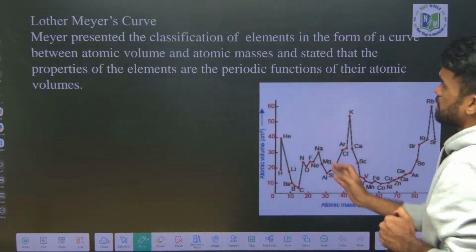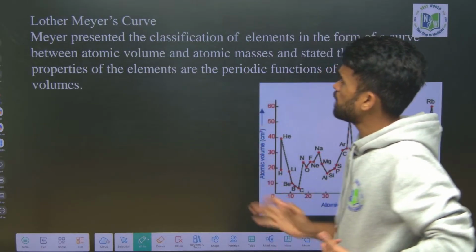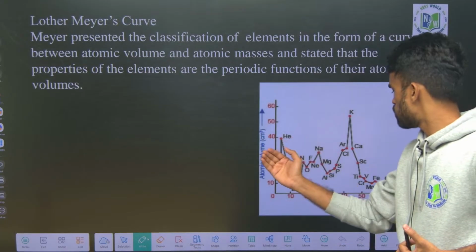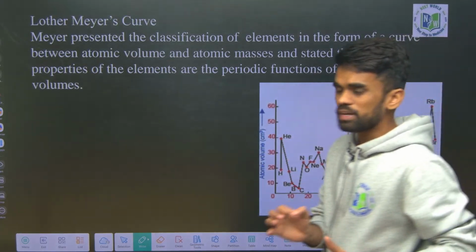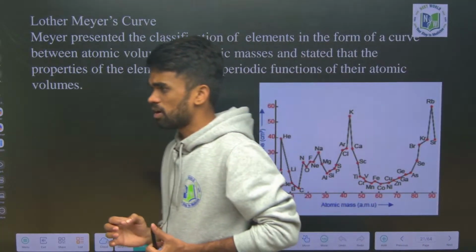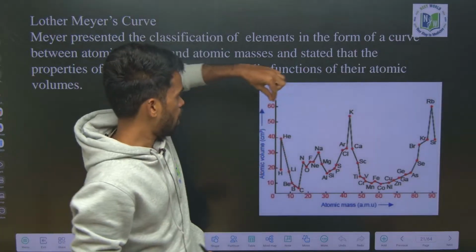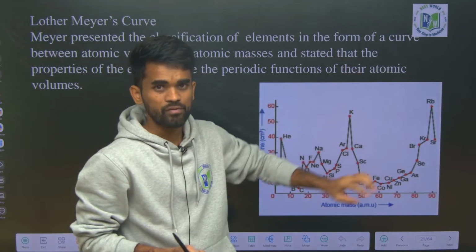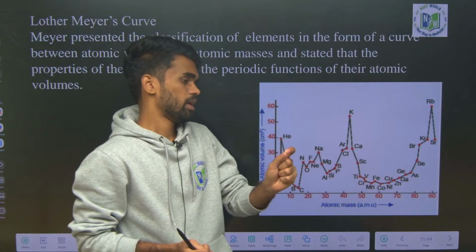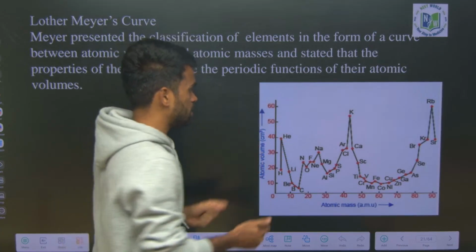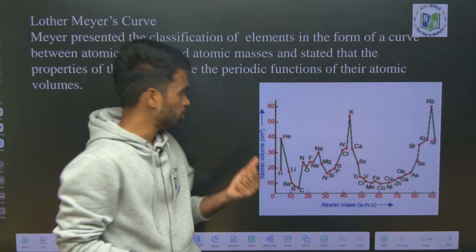Right. Next, Lothar Meyer curve. Lothar Meyer gave his classification by taking a curve of atomic volume versus atomic mass. When atomic volume versus atomic mass curves are drawn, he saw that some elements occupy specific positions. For example, all the alkali metals were seen at the top of the peak.